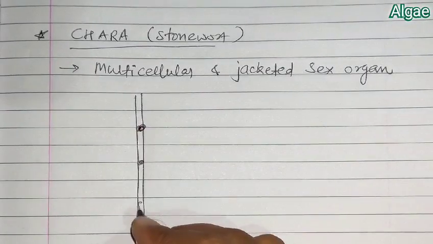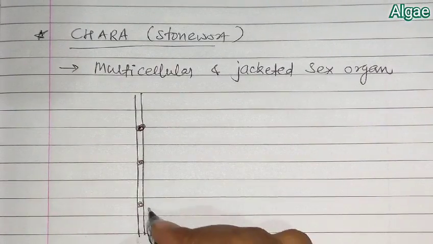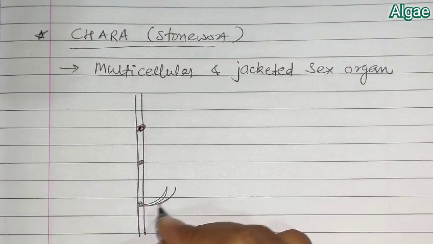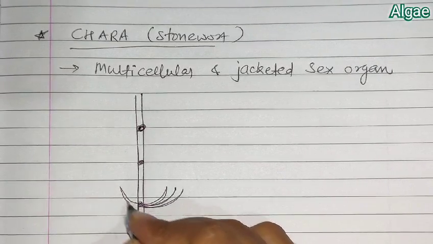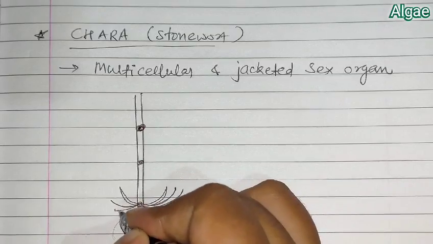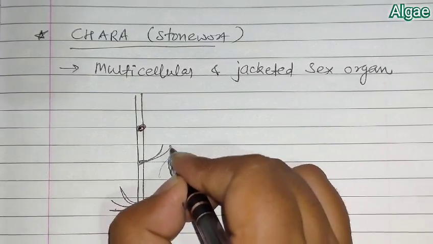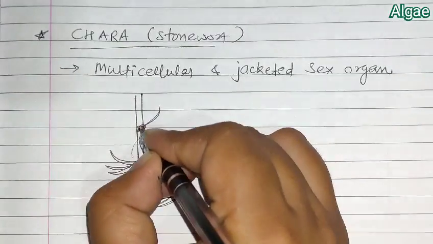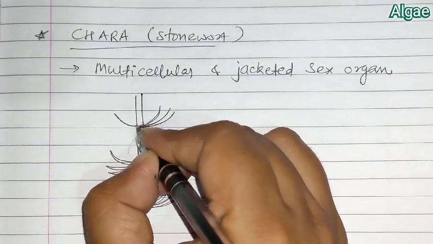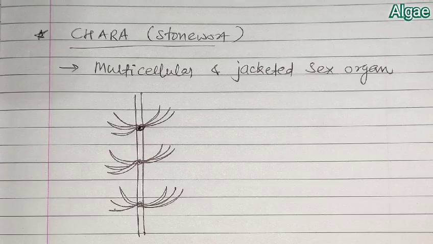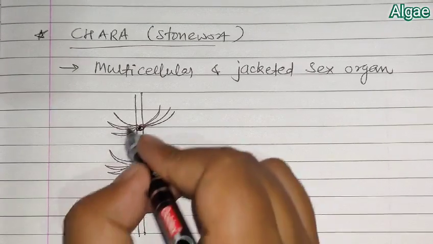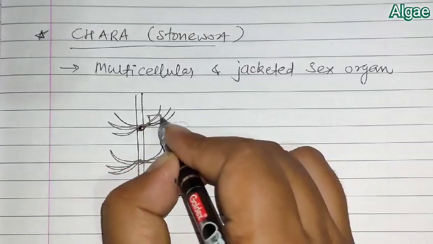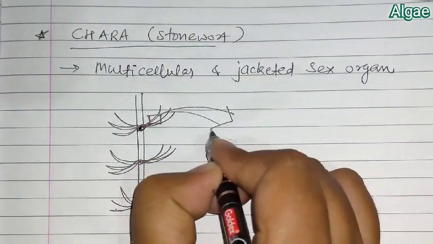You can see these are the nodes. Now on the node you will find some of this type of scaly branches. Yes or no? We find this type of scaly branches in case of Chara.